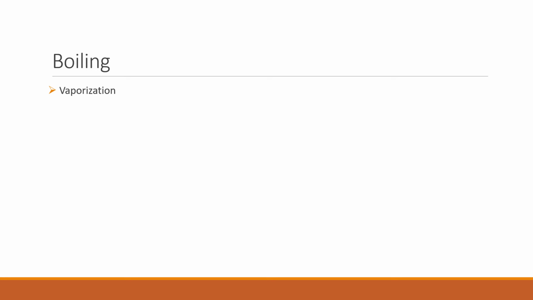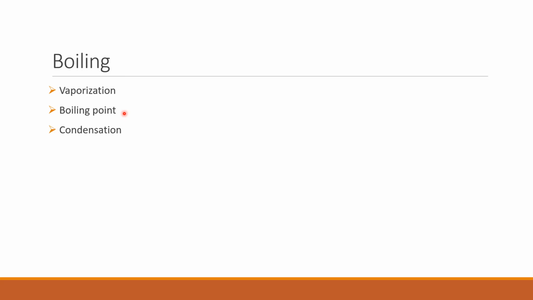The change from liquid to vapor phase on absorption of heat at a constant temperature is called vaporization. And the particular temperature at which vaporization occurs is called the boiling point of the liquid. Students, we have to keep in mind that at boiling point the vapor pressure has to be equal to the atmospheric pressure.